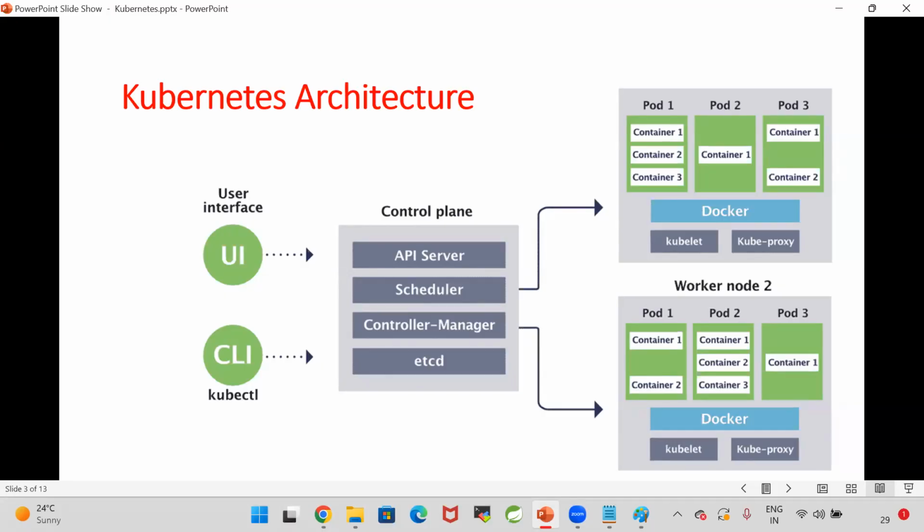Kubectl is called a CLI software which is used to communicate with the Kubernetes control plane. Are you guys able to follow me? What is kubectl? What is the purpose of kubectl?